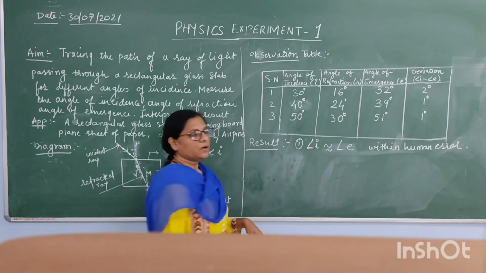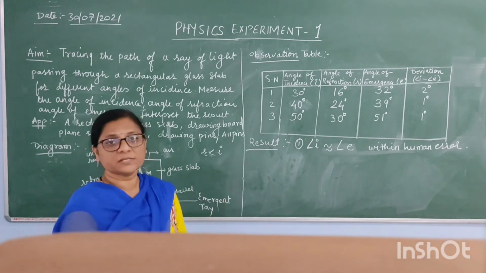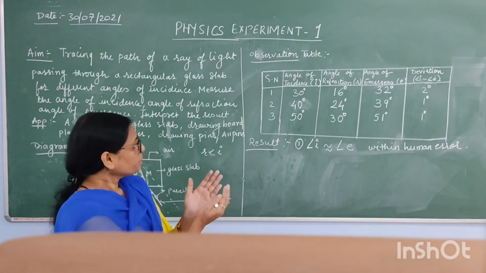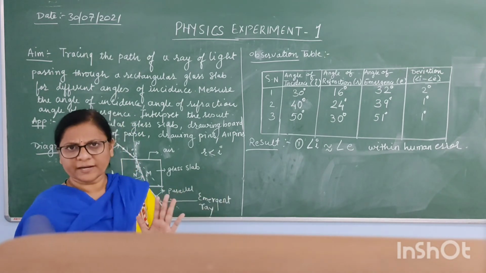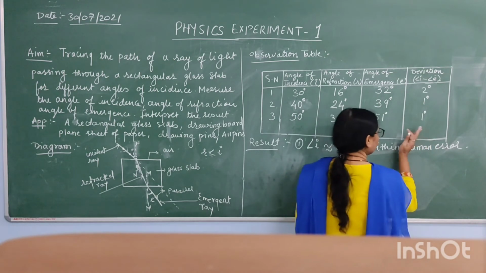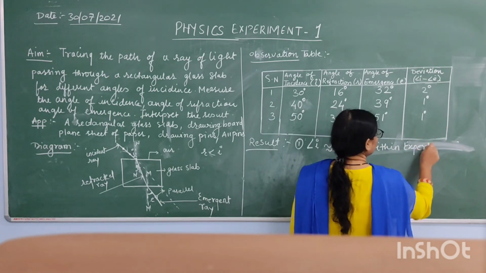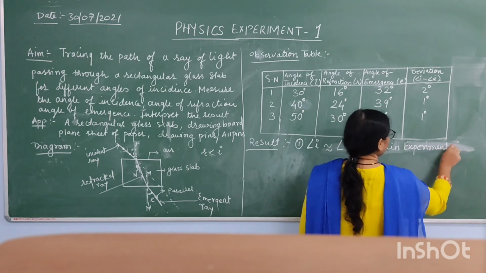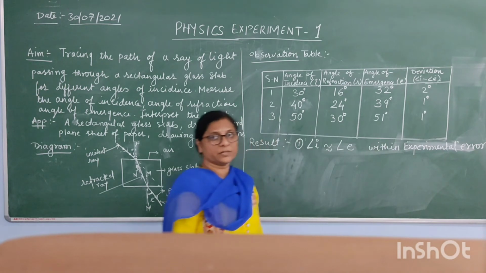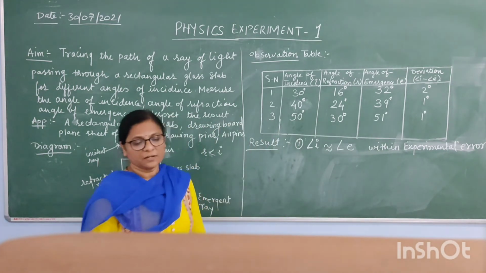The values of angle of incidence and angle of emergence that you are getting are approximately the same. You can say human error or experimental error, whatever is written in the book, you can write the same, because human beings are doing the experiment, so the error comes. Okay. So this is the result.